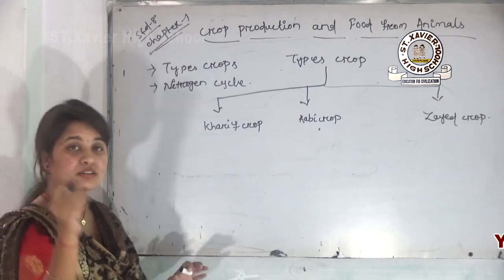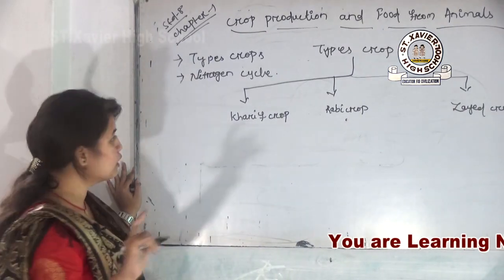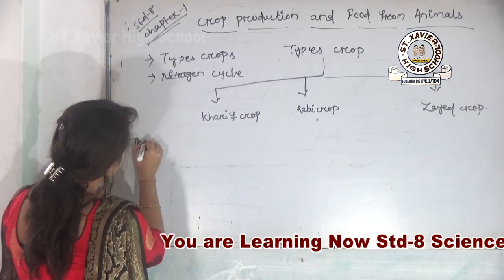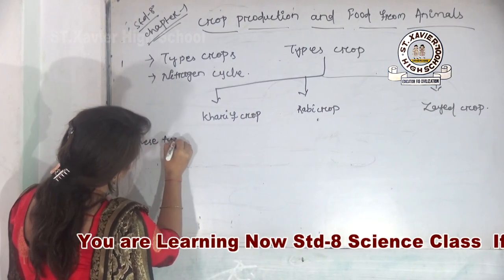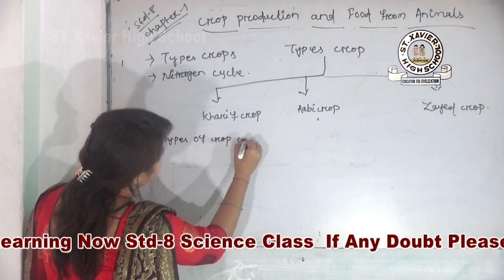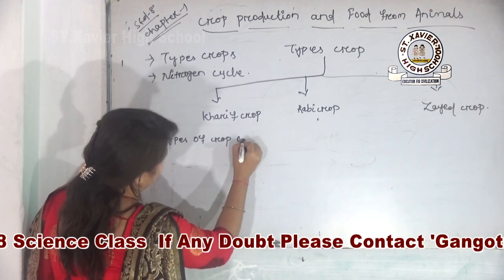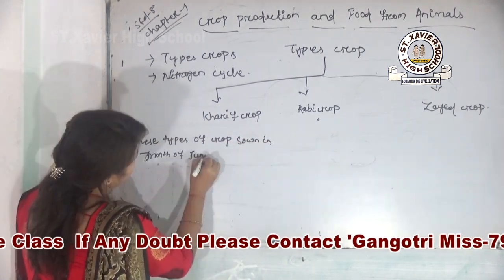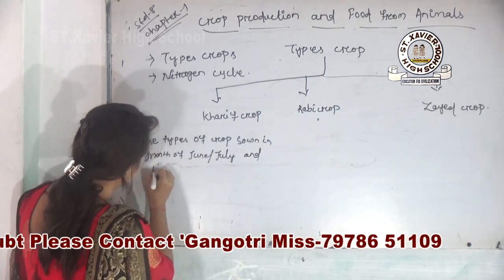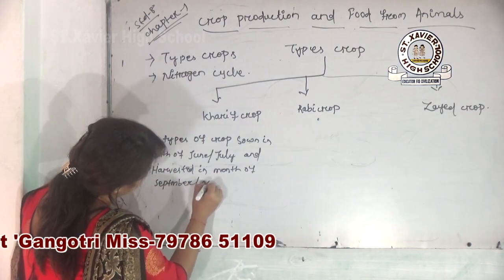That means in a single sentence you can understand that Kharif crop is a type of crop which is sown in June, July and harvested in the month of September, October.